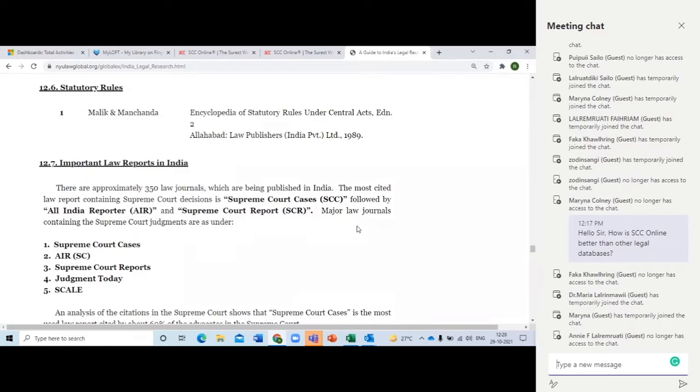Now let's have a quick read about this. It says there are approximately 350 law journals being published in India. The most cited law report containing Supreme Court decisions is Supreme Court Cases, also known as SCC, followed by AIR and the official reporter of the Supreme Court, that is SCR.